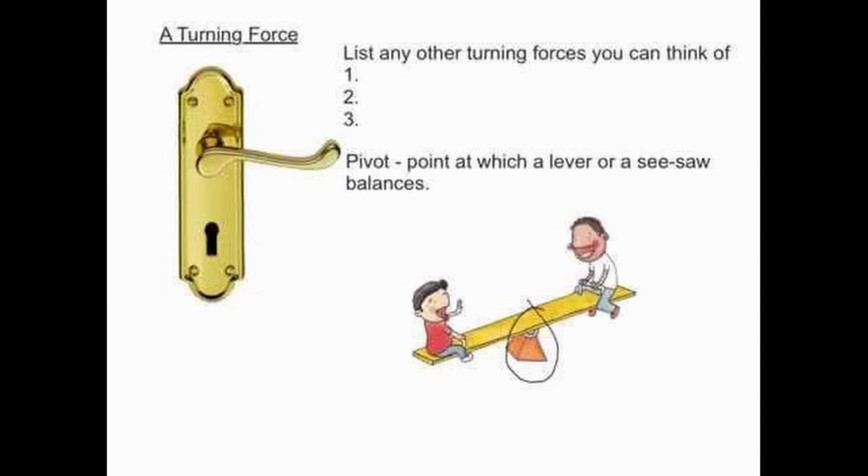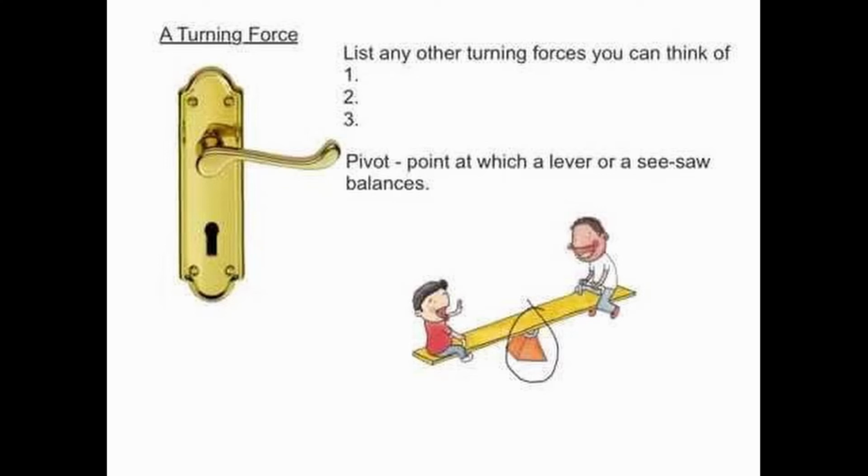So if we have to open the door, we have to apply the force, but the force is to be applied away from the pivot. In the case of the door, the hinge is the pivot, and if you apply the force closer to the hinge, it will either not open or you have to apply too much force to open it.